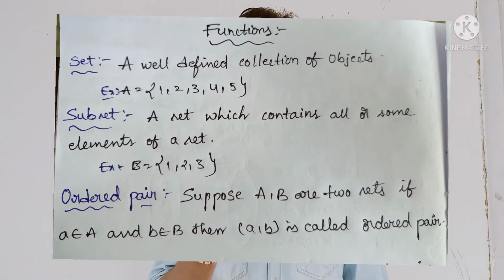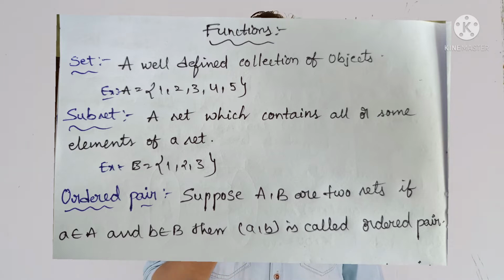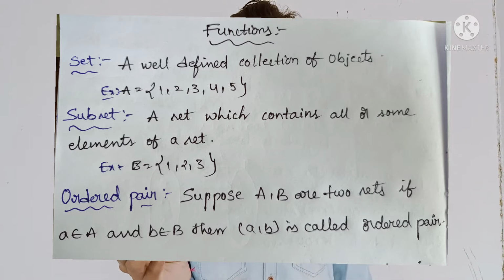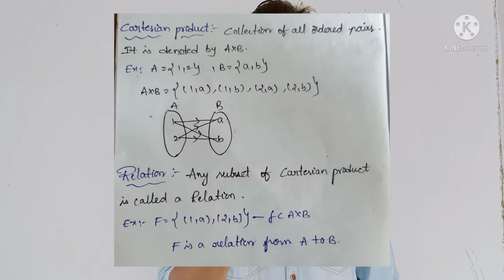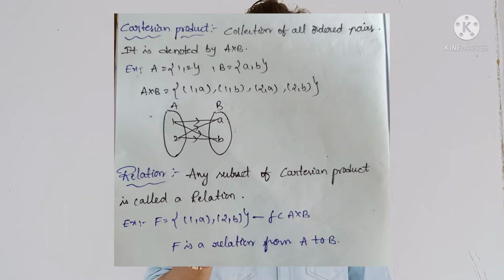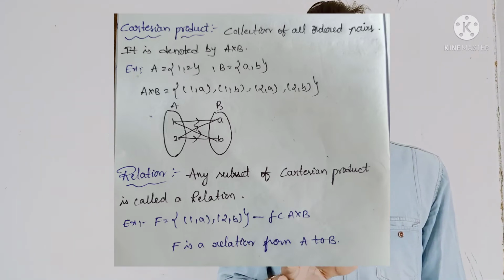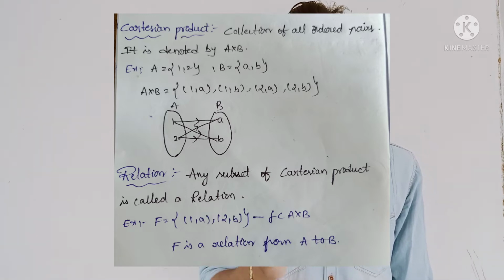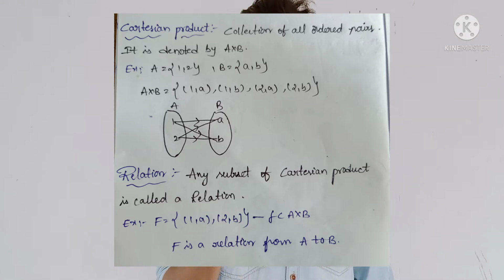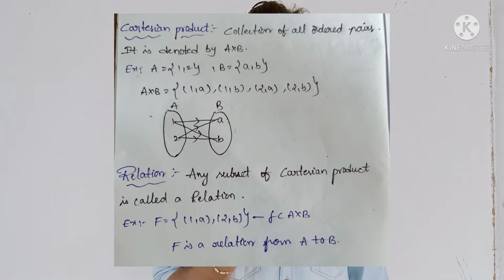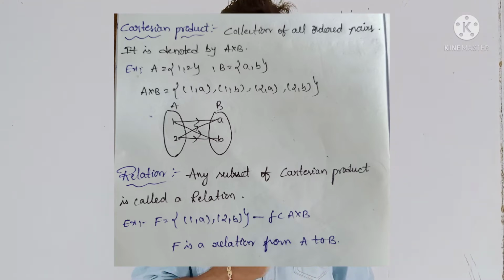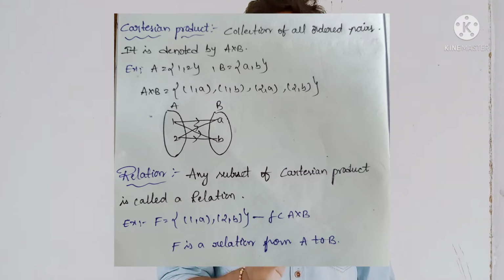Ordered pair: suppose A and B are two sets. If small a belongs to A and small b belongs to B, then (a, b) is called an ordered pair. The collection of all ordered pairs is called the Cartesian product, denoted by A cross B. For example, take set A = {1, 2} and set B = {a, b}. Then the mapping from set A to set B gives (1,a), (1,b), (2,a), (2,b). These four are ordered pairs. This collection of ordered pairs is called a Cartesian product.